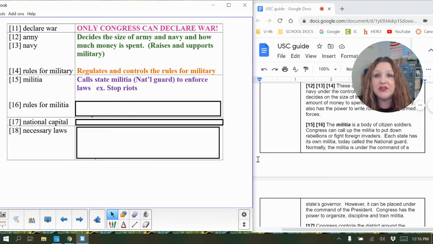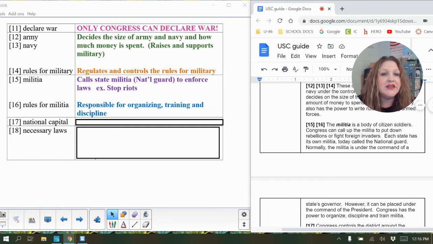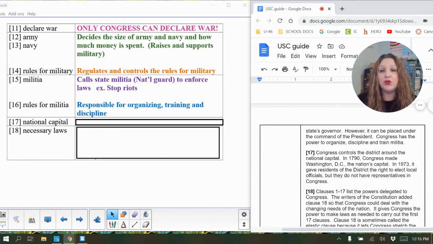And then the rules for a militia, this is kind of similar to the rules for the military up above there, that the Congress is responsible for doing the organizing, the training, and the discipline for our members of the National Guard as well. And then it does mention in there, we're not going to write it, that the state governors can control their militia within their state, but the president can call militia from other states. So like I said, if they were needed in Washington, D.C., then the president of the United States can call out the militia from different states to bring them to Washington, D.C.